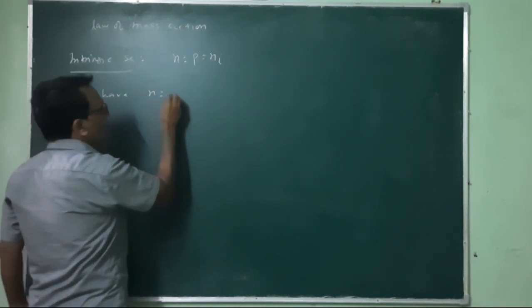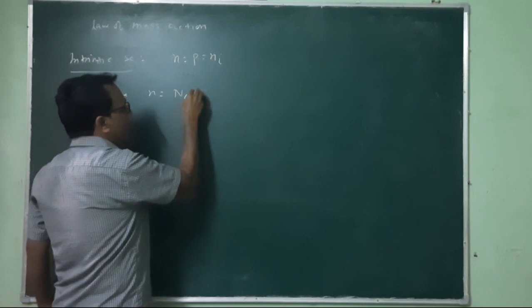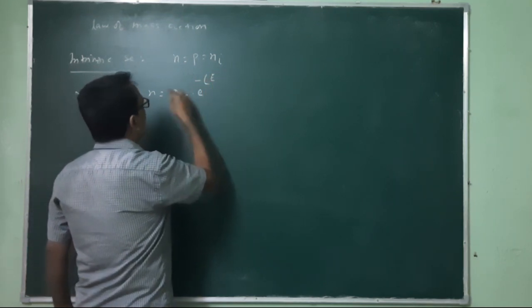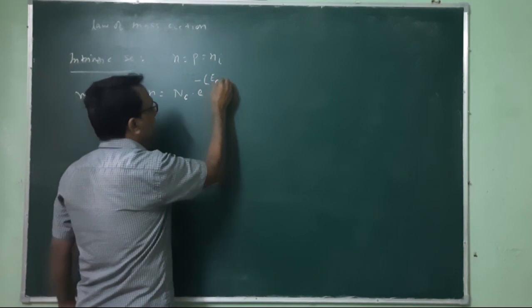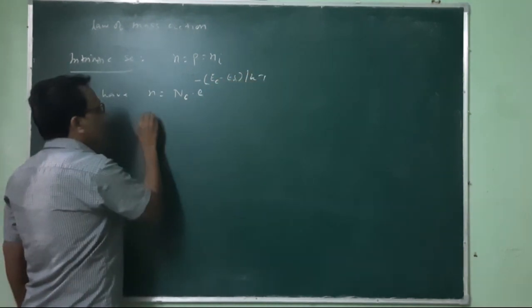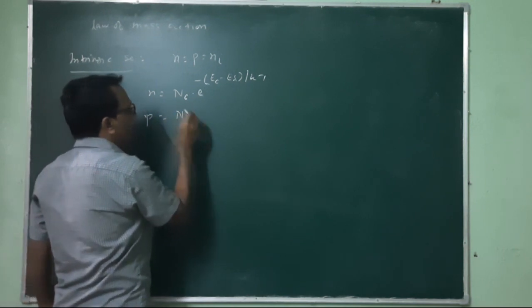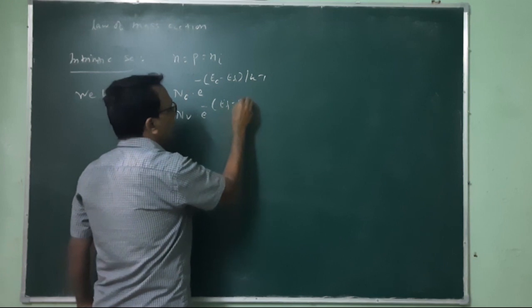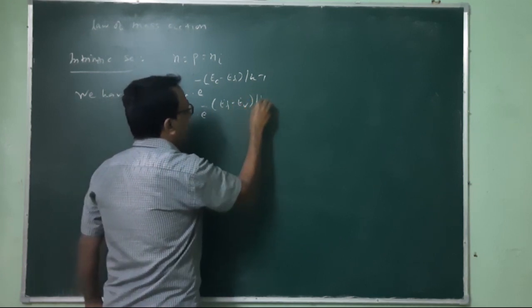N is equal to Nc exponential of minus (Ec minus Ef) by kT, and P is equal to Nv exponential of minus (Ef minus Ev) by kT.